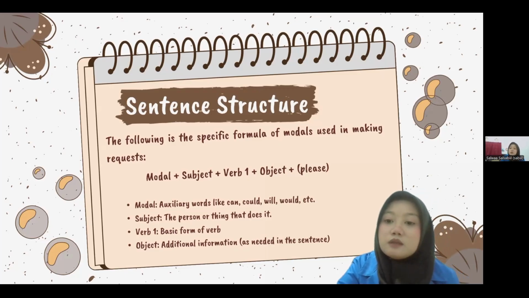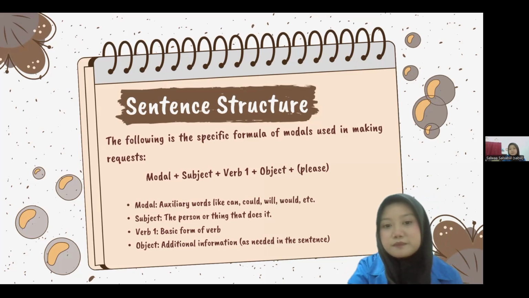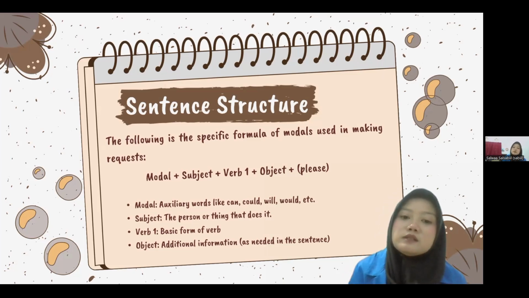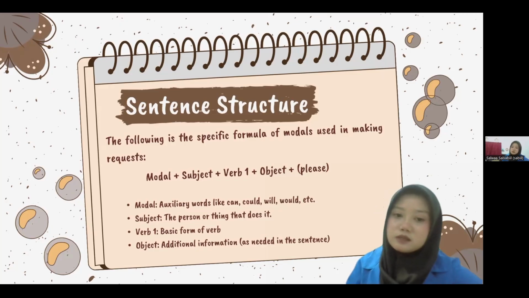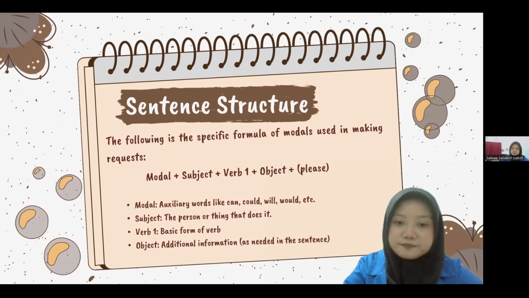It can be they, we, I, you, or he, she, it. And verb one is the base form of the verb. And object is additional information as needed in the sentence.